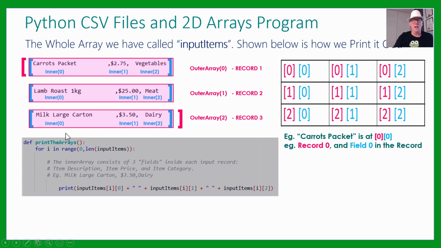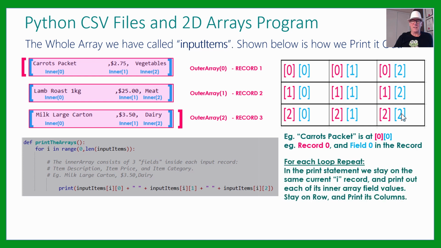This dairy item here is in outer array 2, it's the big record number 2 in Python's numbering, but the dairy is the inside number 2. So that would be at big record 2, and we want to go inside to position 2 to get that, all right? So if you can get that pattern in your head and worked out, you'll be okay. That's the new learning in this lesson.